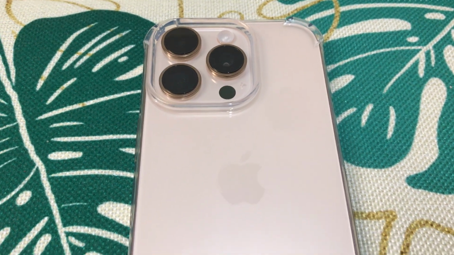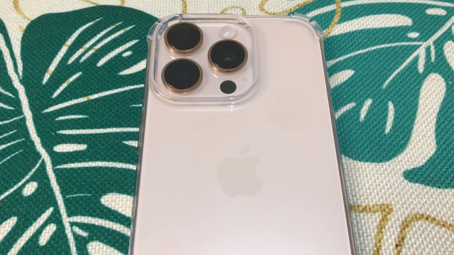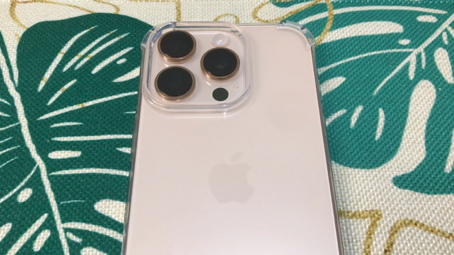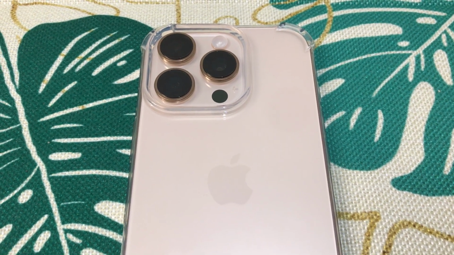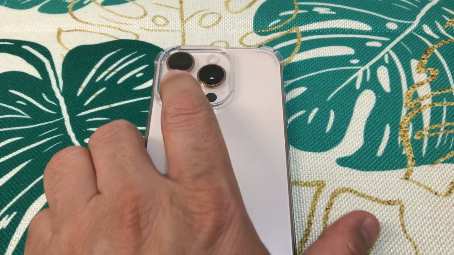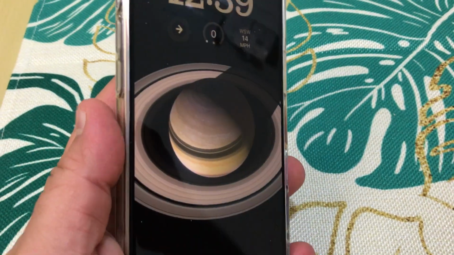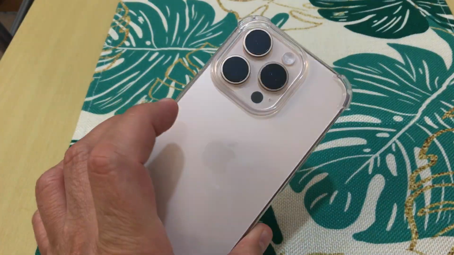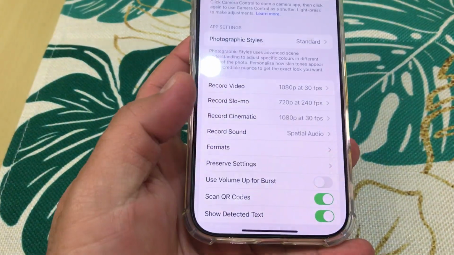Hi, in this video I will show you how to change record sound on iPhone 16 Pro to stereo sound. So this is iPhone 16 Pro. All you have to do,